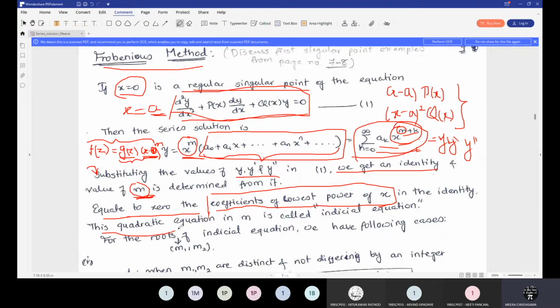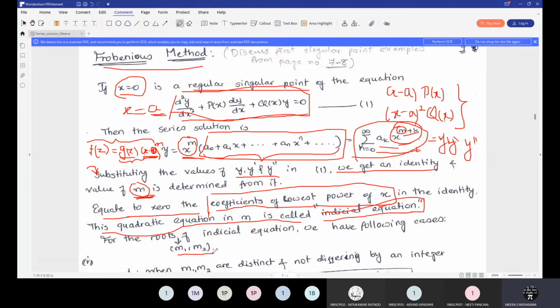The quadratic equation that you will get will be in terms of m, and that is called the initial equation. This initial equation will be of degree 2, and that's why when you solve this quadratic equation you will get two roots. Let me call those two roots m1 and m2. Now the solution will depend on those two roots.